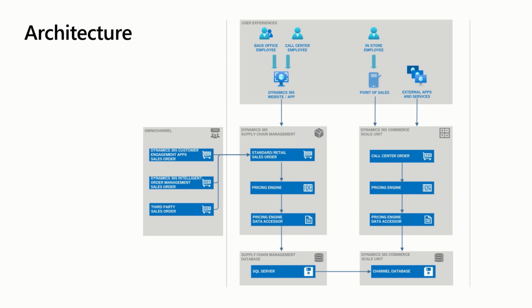When looking at the overall architecture, you will see that we have the unified pricing engine represented for both the price calculations done in supply chain management and commerce. The same business logic is utilized in both scenarios because it is built on the same runtime, which includes a collection of portable .NET libraries. This runtime employs the same attribute-based pricing for calculating prices.